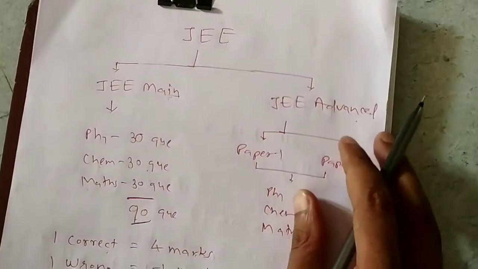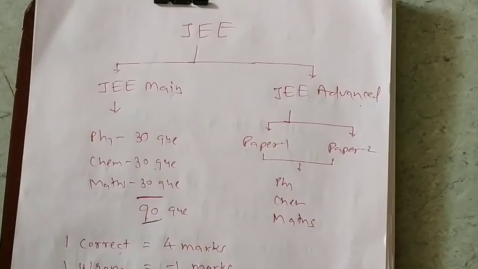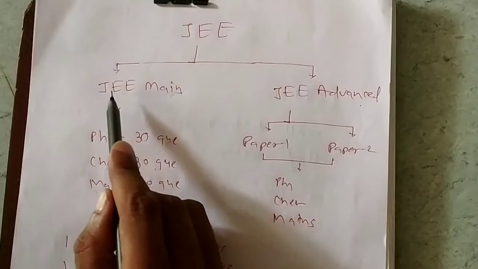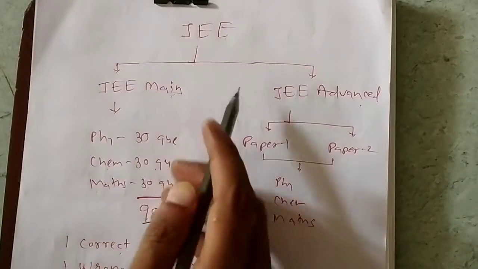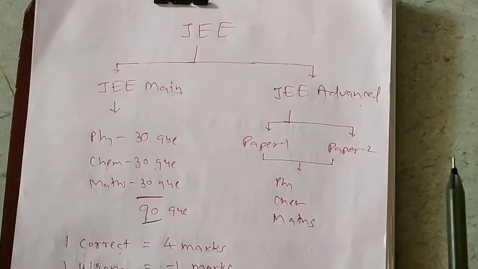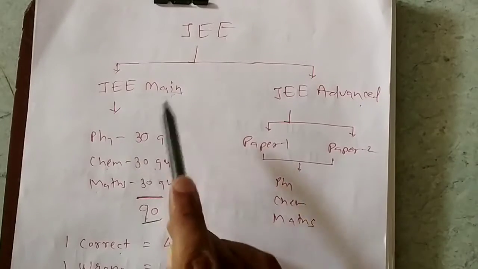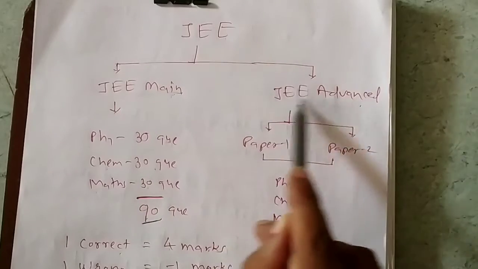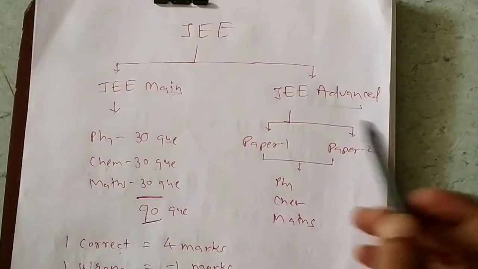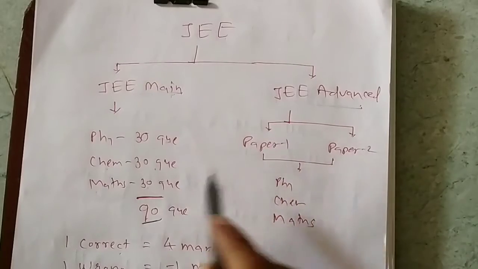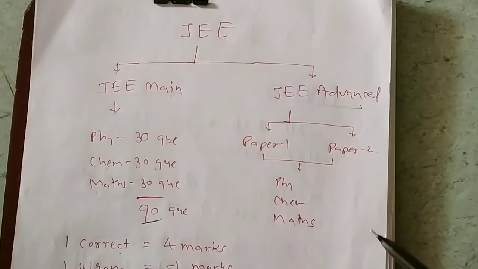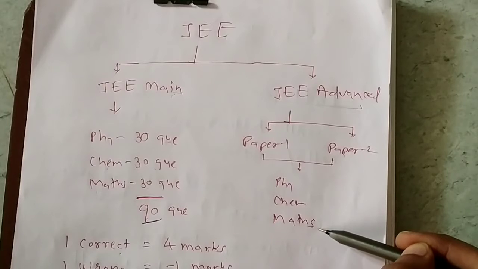and for the second exam, JEE advanced, they used to change the paper style each year. The maximum marks, that is also not fixed. If you clear JEE main and come in a rank of approximately 2.5 lakh, then you will be allowed to appear in JEE advanced. Now in JEE advanced there will be 2 papers, paper 1 and paper 2. Both will have physics, chemistry, maths questions.